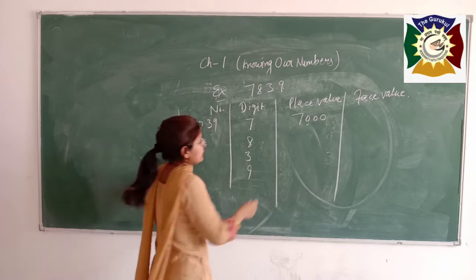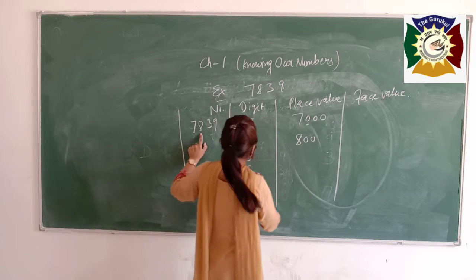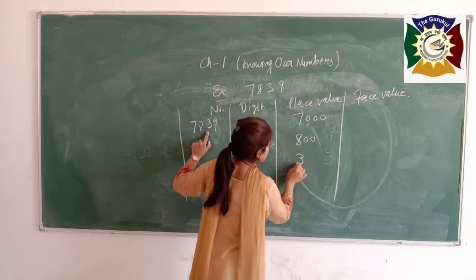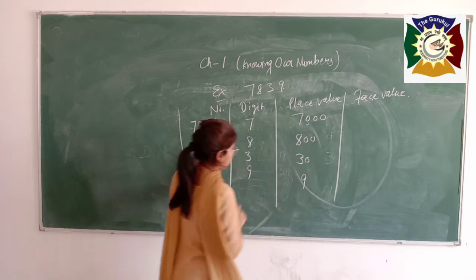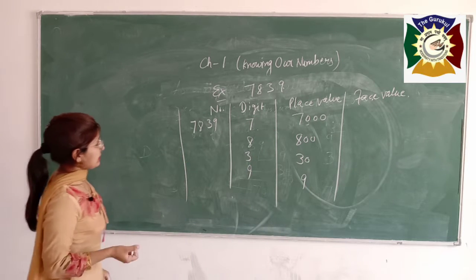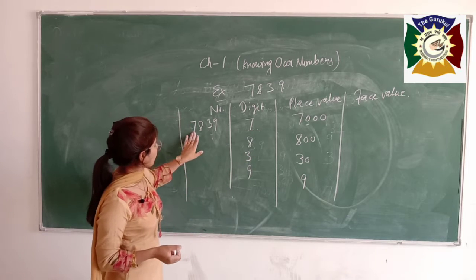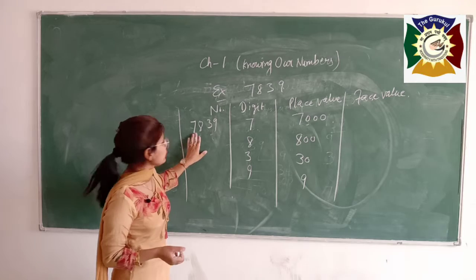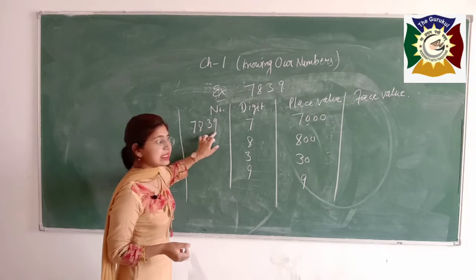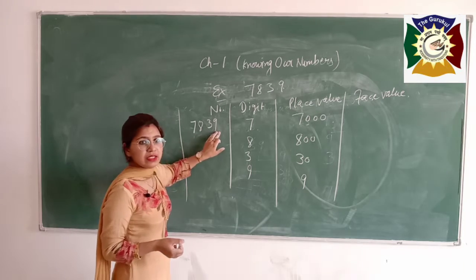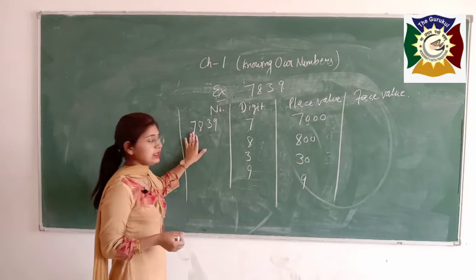Place value of 8 is 800. Place value of 3 is 30 and place value of 9 is this. For better understanding, you can do like place value of 7 is 7000. You have to write 7 and write the zeros 1, 2, 3. 3 digits are there after 7. So write the 3 zeros after 7.